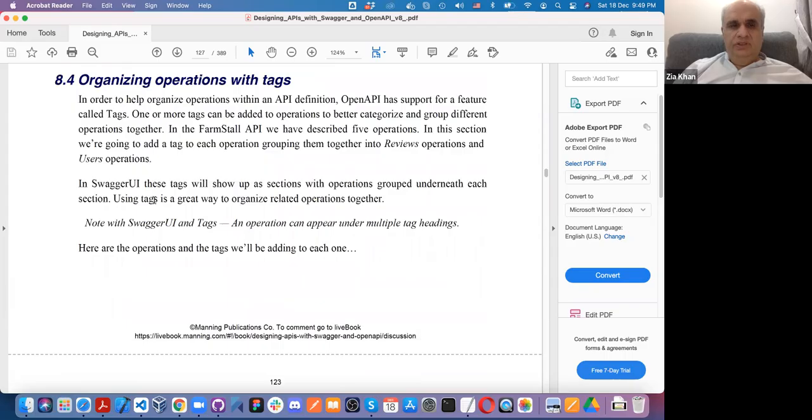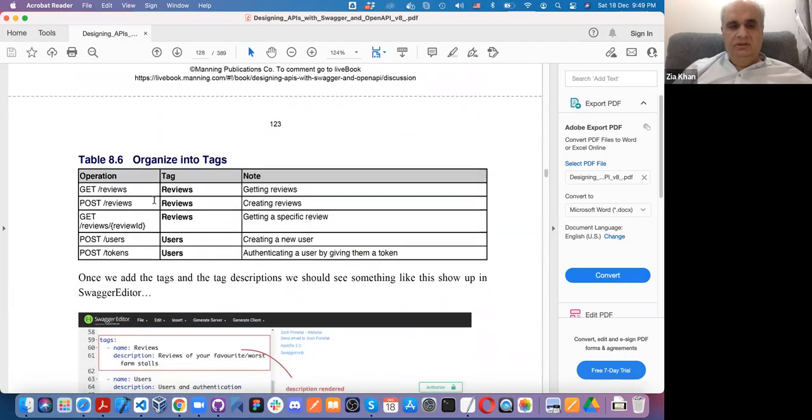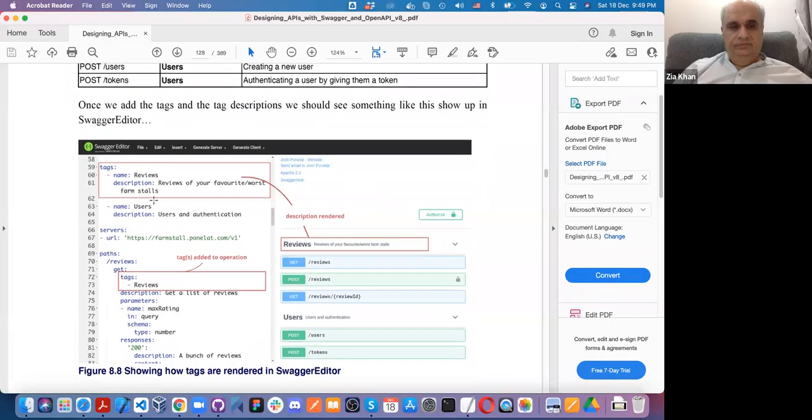There's another facility in OpenAPI specification, which is tags. Now tags, look at this thing. You define tags, just like you define servers, you define tags. Basically, what is a tag?